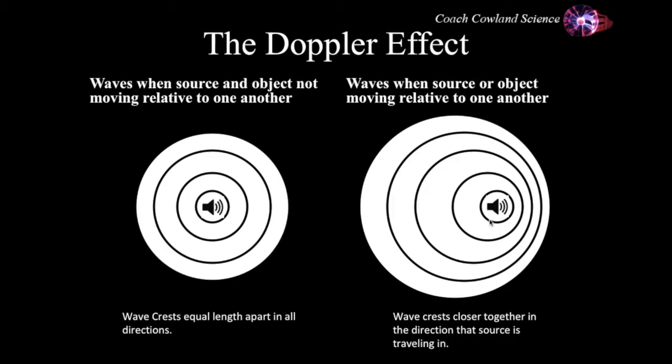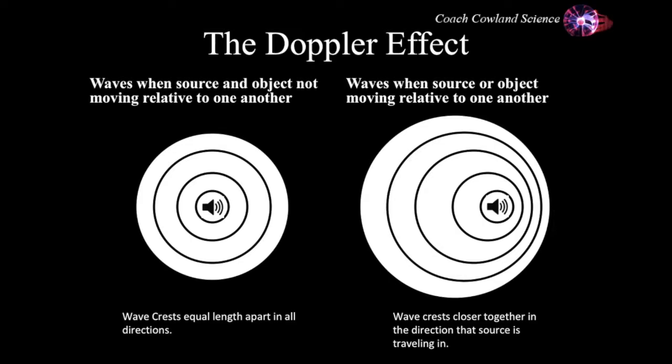Here on the right, the source is moving to the right, and what you can see is that these crests are all piling up on each other, so the wavelength is much shorter. If the wavelength is shorter, the frequency is higher, so you hear a higher pitch here on the right of the source than you would here, because over here the crests are being stretched and pulled apart by the motion of the source. So here you'd hear a lower pitch, here you'd hear a higher pitch. So this is the Doppler effect.